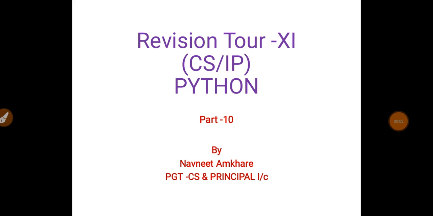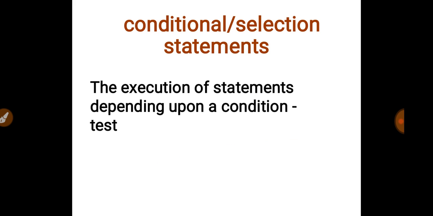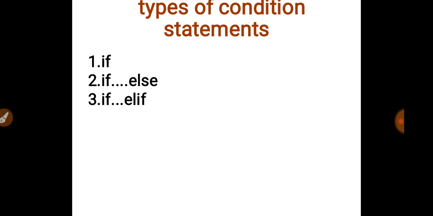Good morning, all students. This is the continuation of the previous class. In the previous few classes, we were discussing our topic, that is the control structure. As we have seen, in the control structure there are conditional or selection statements, and these are used to execute some bunch of statements depending on some conditions. And we have seen that there are three types of conditional or selection statements in the programming language Python.